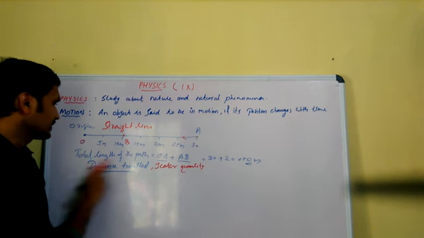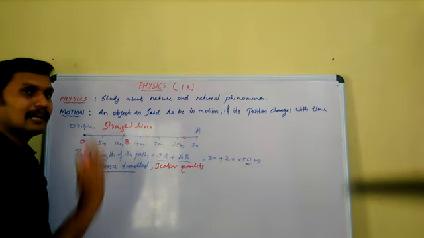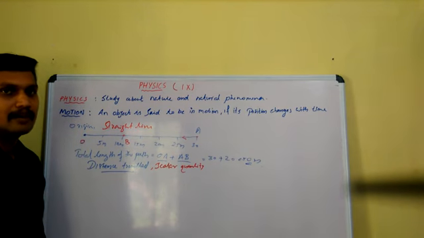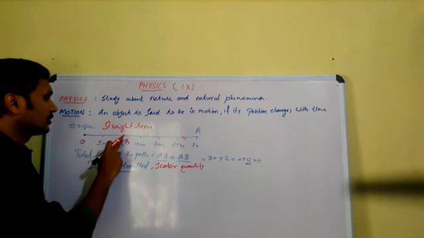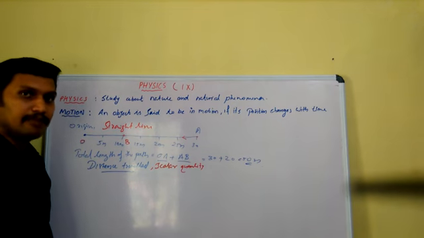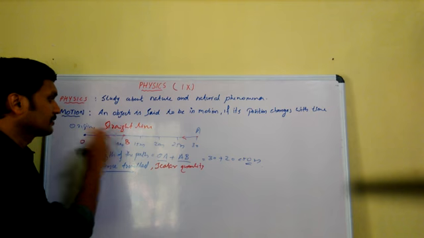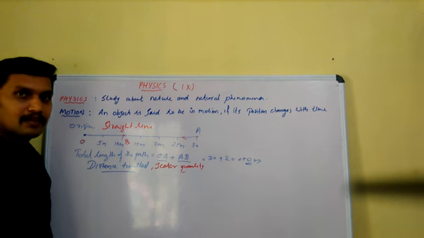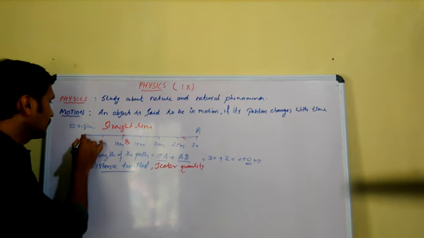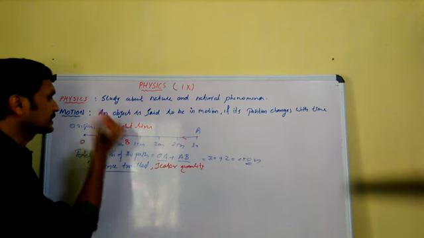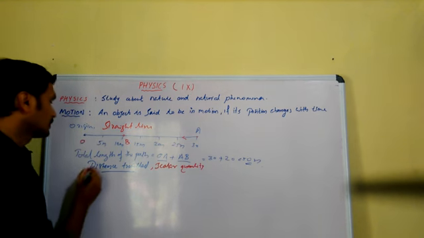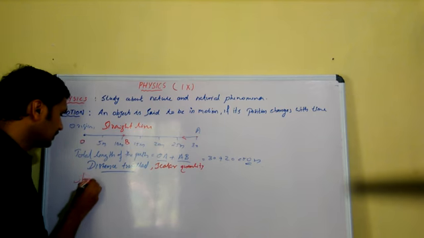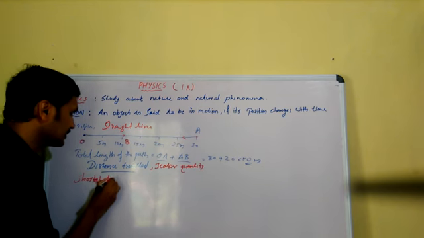Once again, what is distance? It is the total length of the path travelled by the object. Now see, I told you the final position of the object is at B. Now, what is the shortest distance between initial and final position?